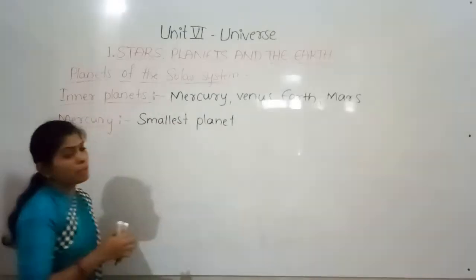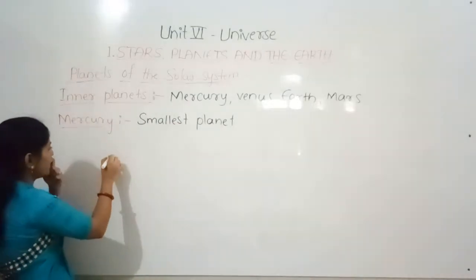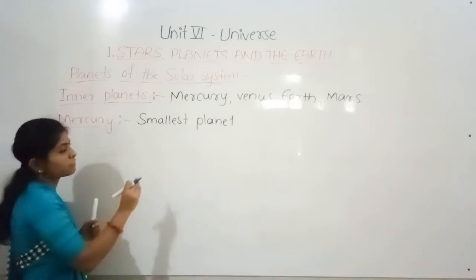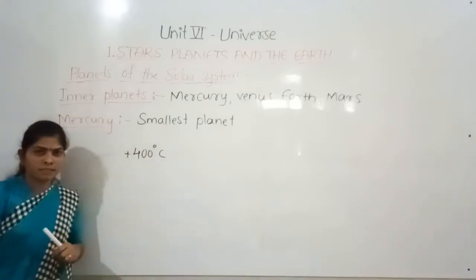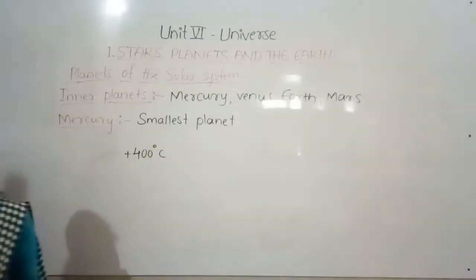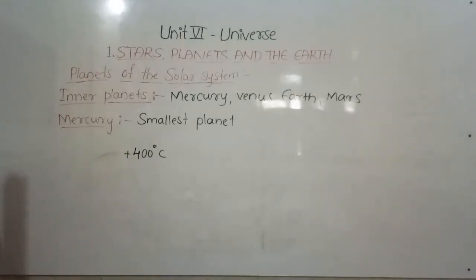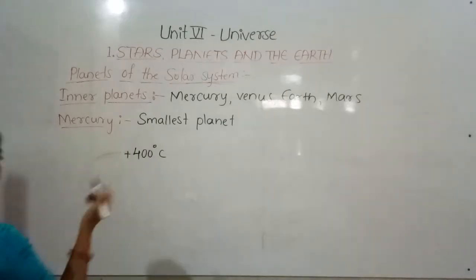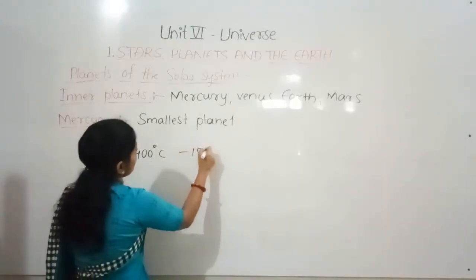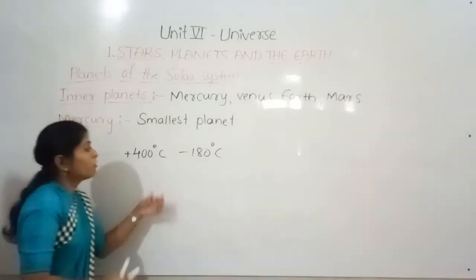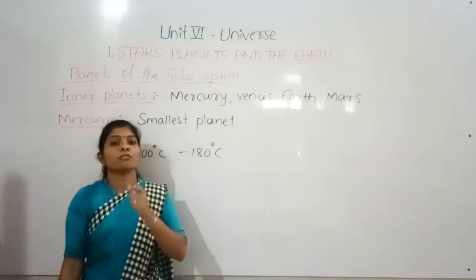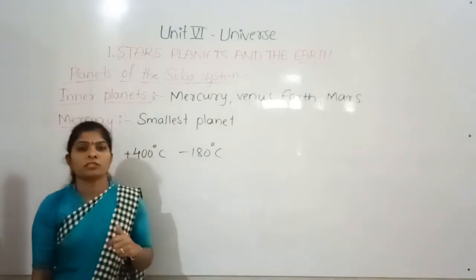So the temperature on Mercury varies from plus 400 degrees Celsius on the side towards the sun to minus 180 degrees on the side away from the sun. See, 180 degrees lesser than 0 degrees.